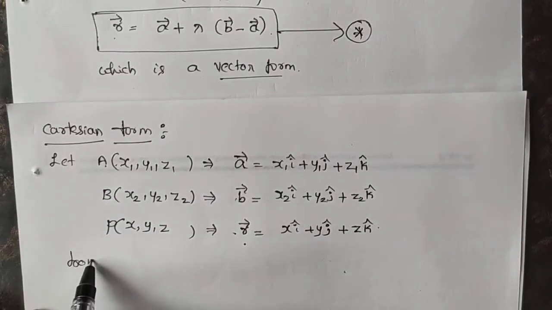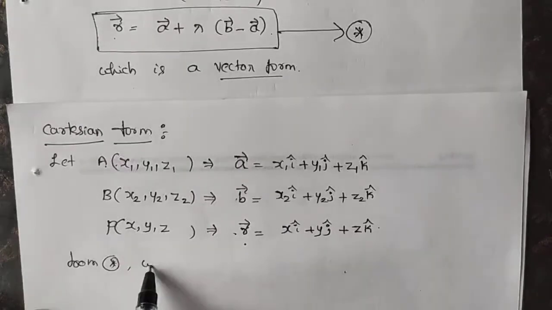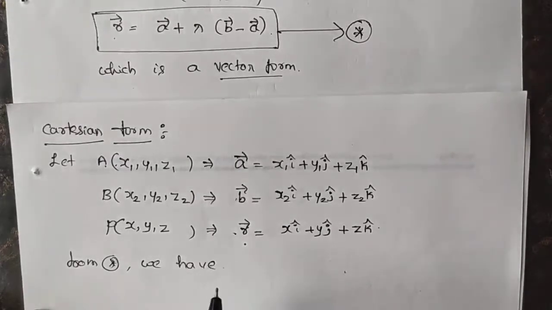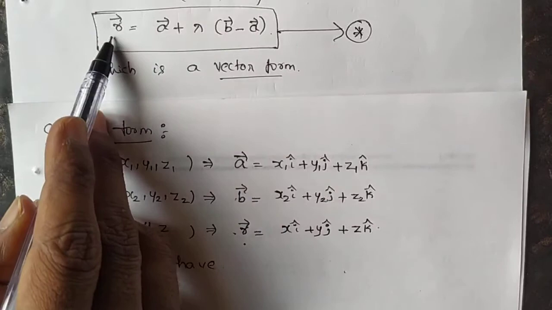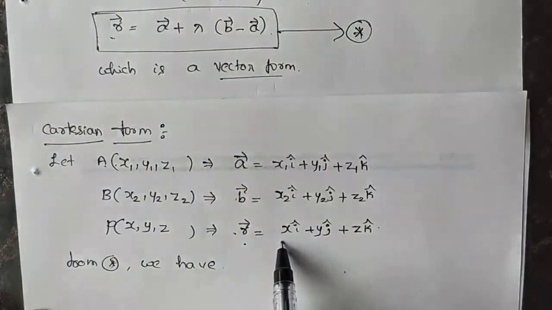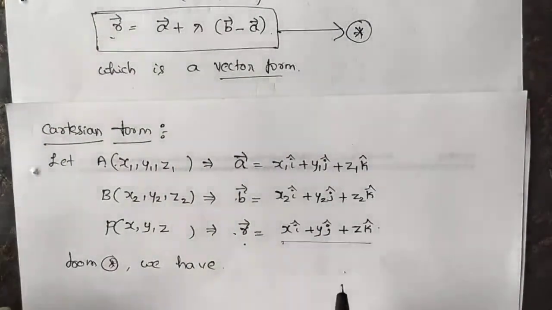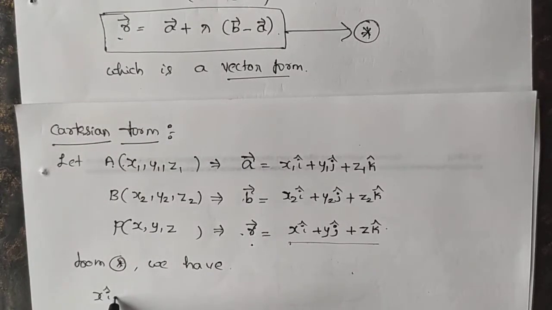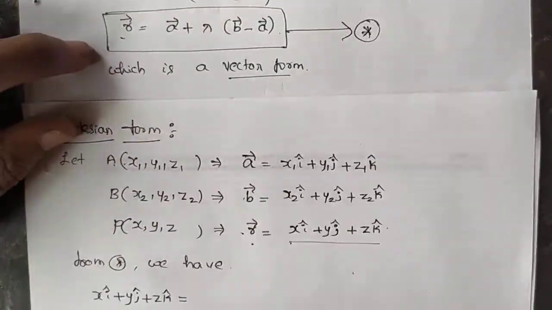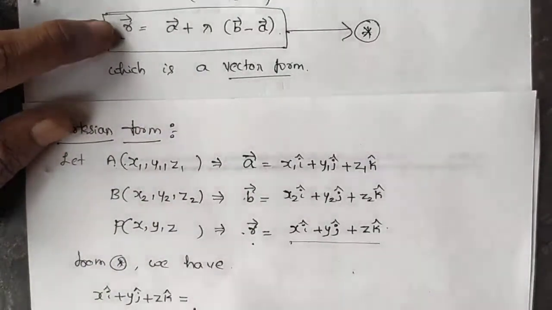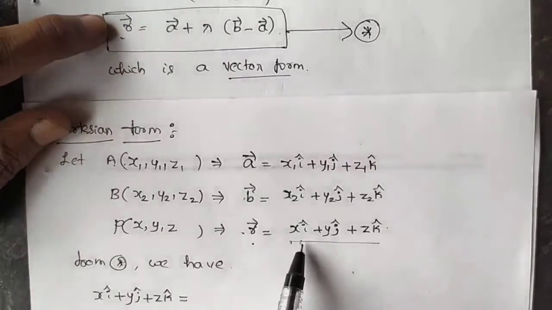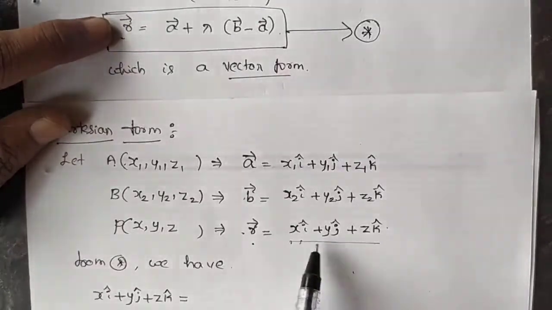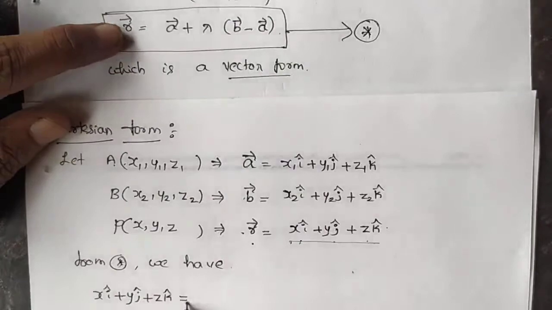From star we have, you just substitute. Here we have R vector. R vector is what? x i cap plus y j cap plus z k cap equals to, you just observe once again, here we have R vector. I am just substituting in place of R vector with xi plus yj plus zk equals to.